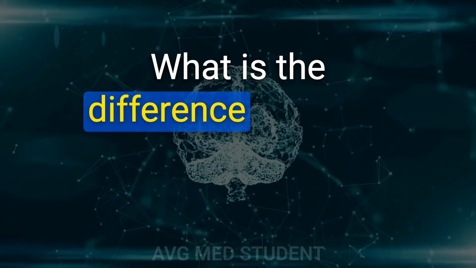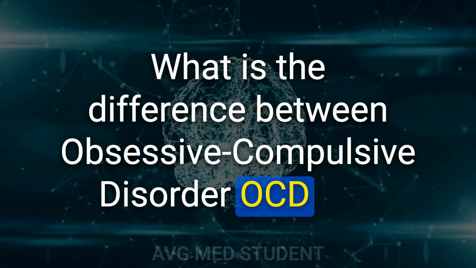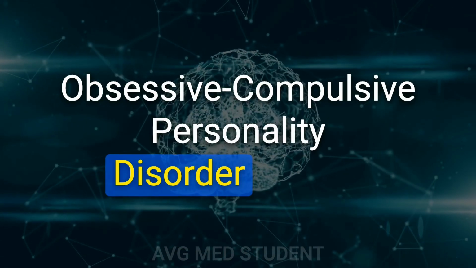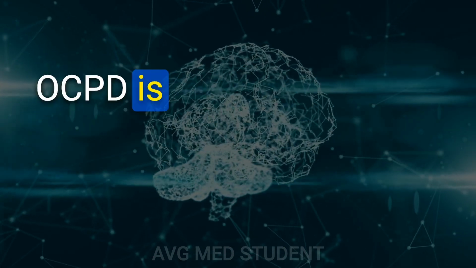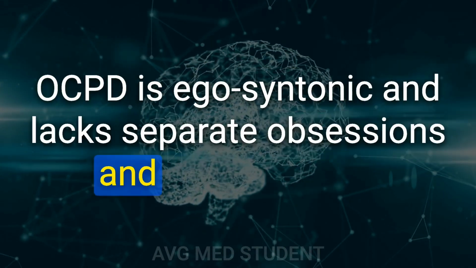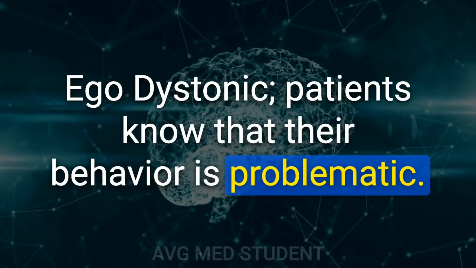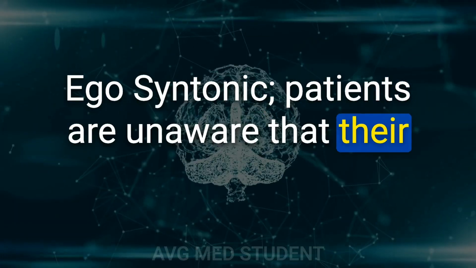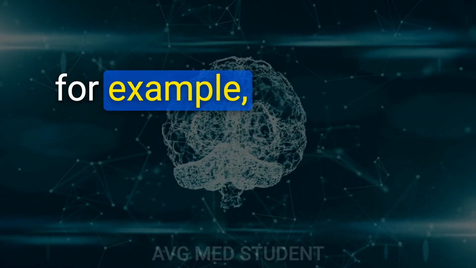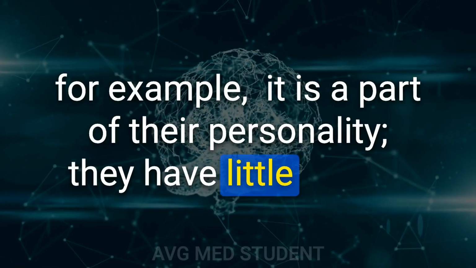11. What is the difference between obsessive-compulsive disorder, OCD, and obsessive-compulsive personality disorder, OCPD? OCPD is egosyntonic and lacks separate obsessions and compulsions. Egodystonic: patients know that their behavior is problematic. Egosyntonic: patients are unaware that their behavior is problematic. For example, it is a part of their personality, they have little insight.